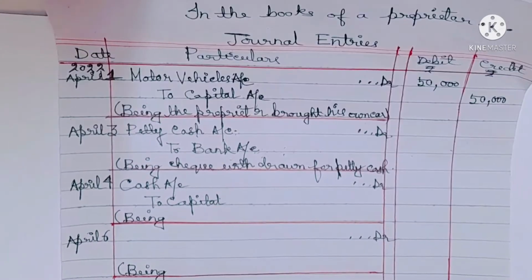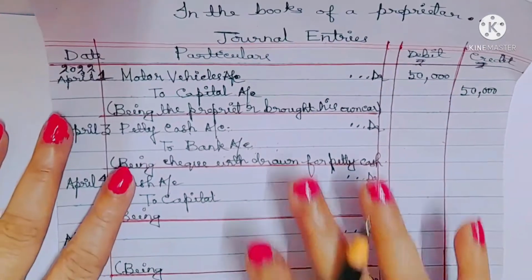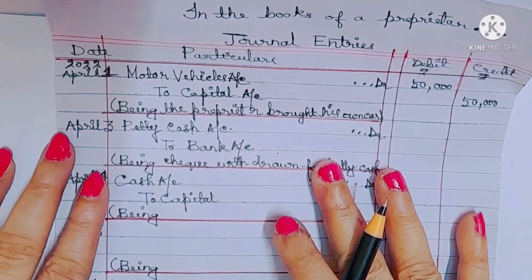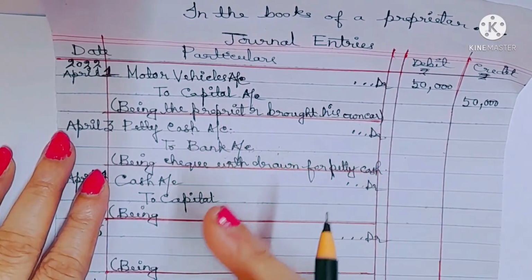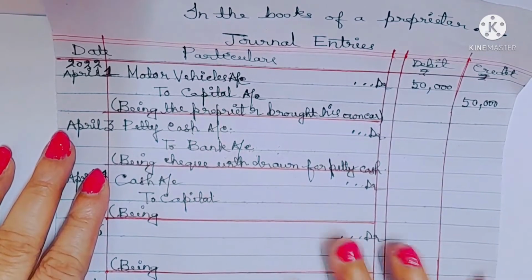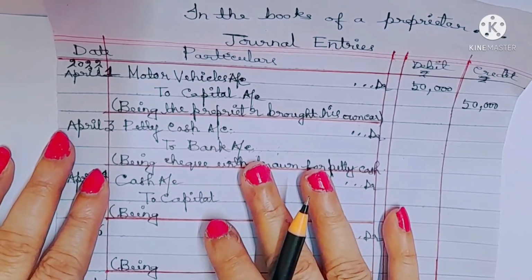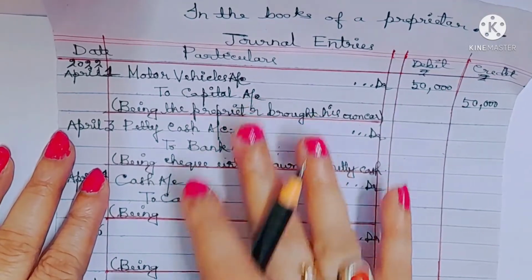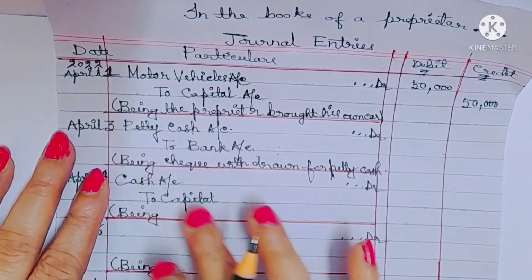Just a sec. Additional capital or further capital, when the proprietor brings it, it is the same as when the proprietor invests cash in the business initially. The additional capital and the initial capital that the proprietor invests in cash, the journal entry will be the same.